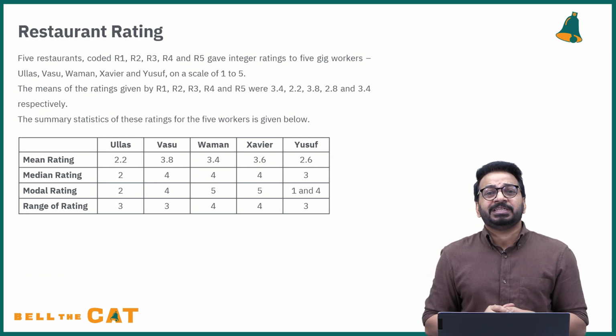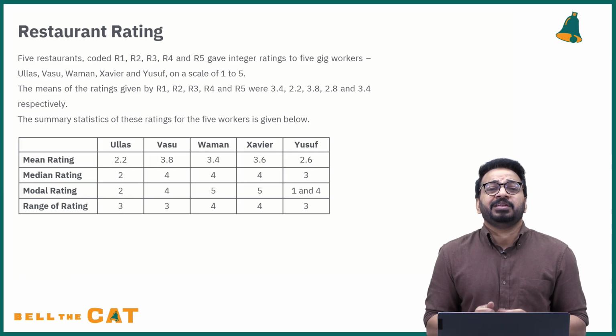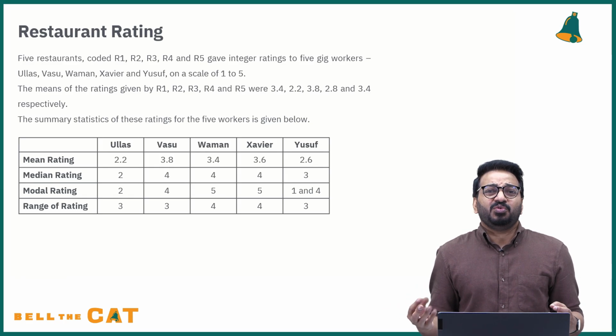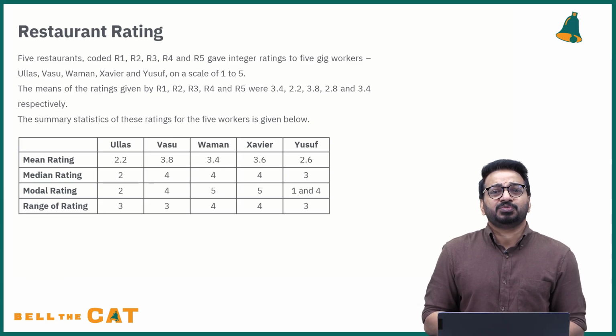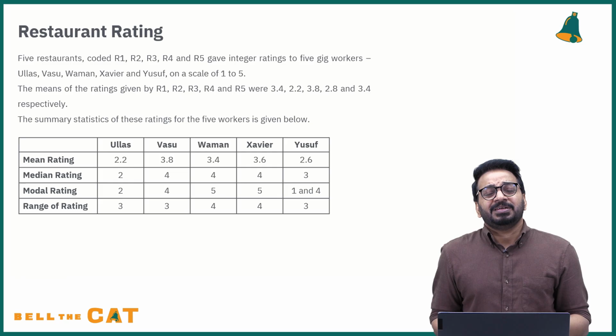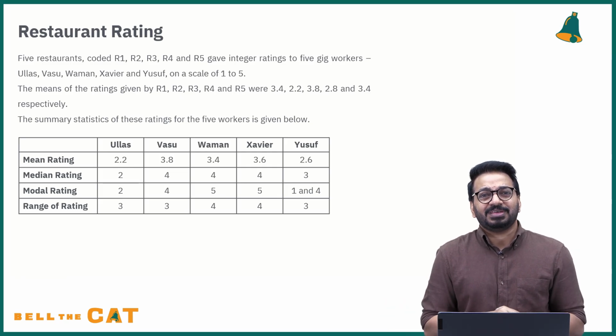What is the modal rating? Mode is the most frequently occurring value in a series. So where can mode be used? What's an interesting way to use mode? For example, in weather, if I say average temperature in Bangalore, where I am and whose temperature is one of the things I love a lot.